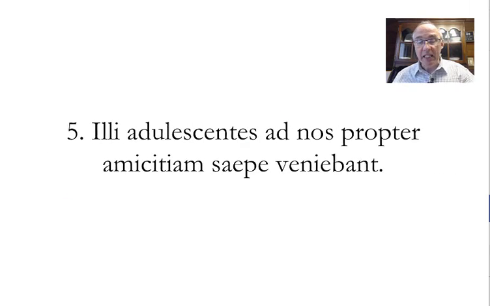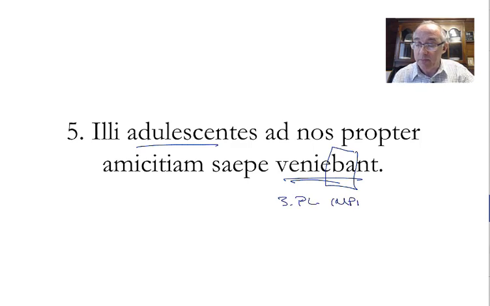Number 5. Illi adolescentes ad nos propter amicitiam saepe veniebant. So, illi, the adolescentes, veniebant. This is your imperfect. And you know it's the imperfect because that BA is a sure sign of that. They used to come. Third person plural, imperfect active indicative.